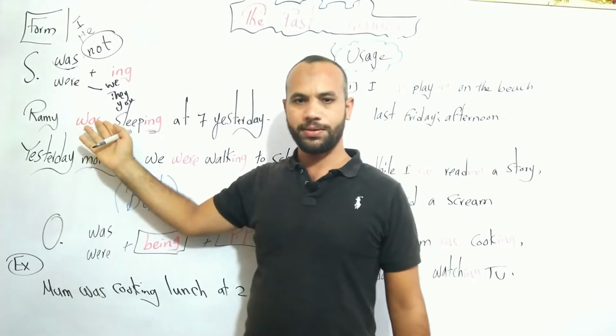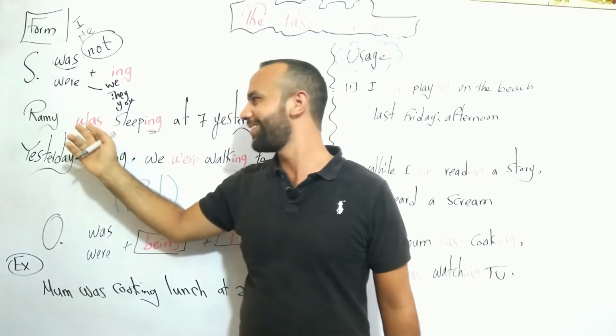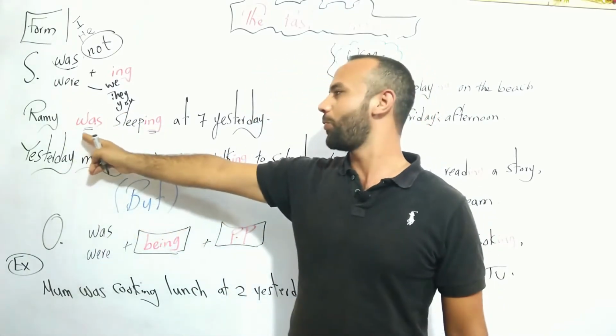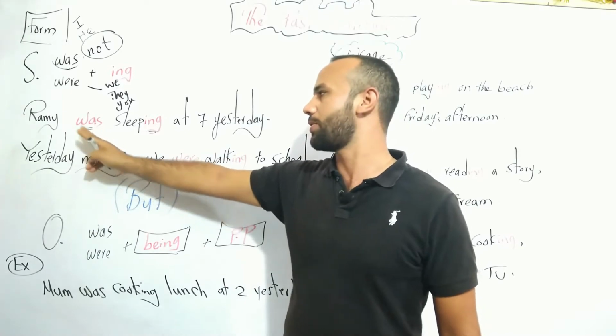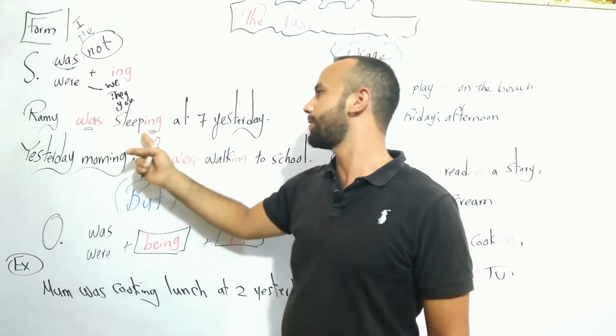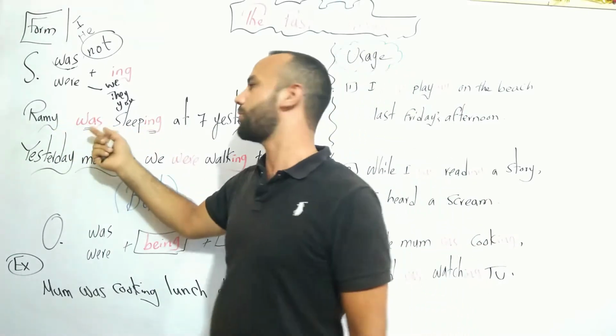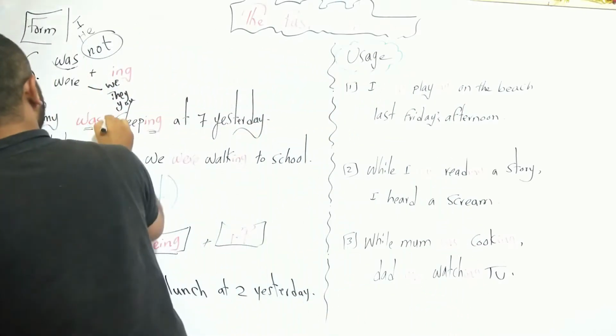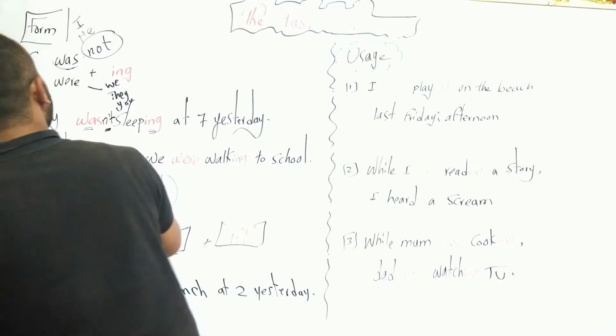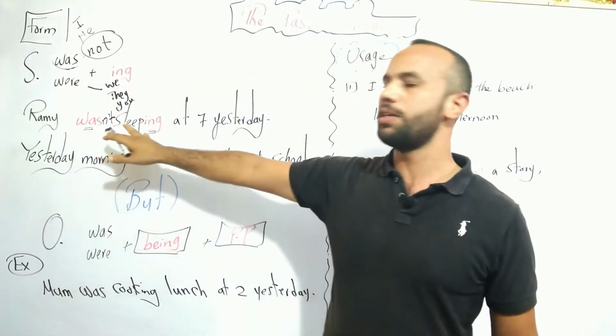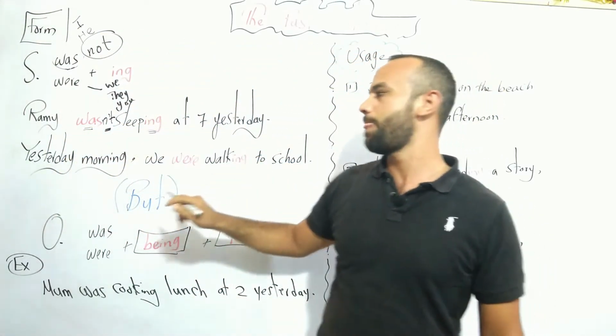Can you negate this sentence? Rami was not sleeping at 7 yesterday, or Rami wasn't sleeping at 7 yesterday.